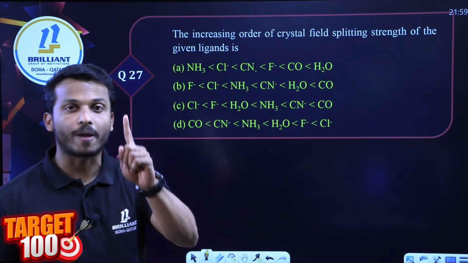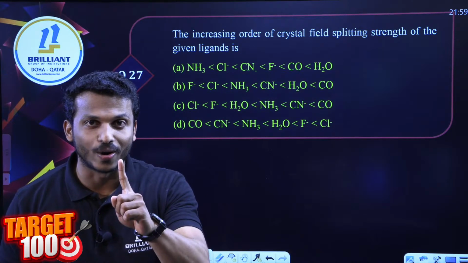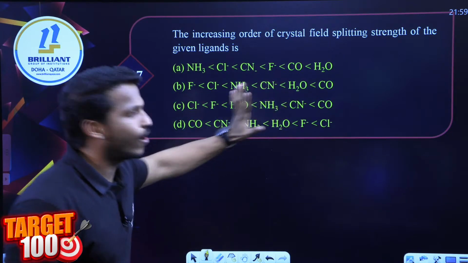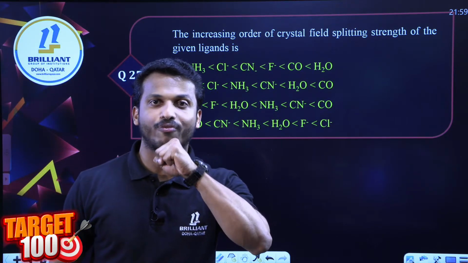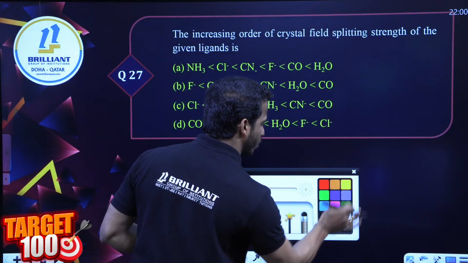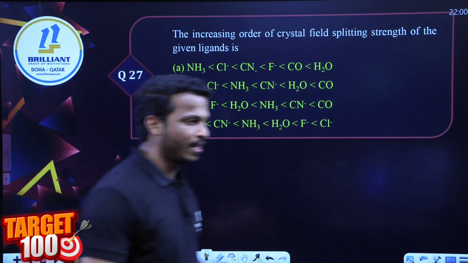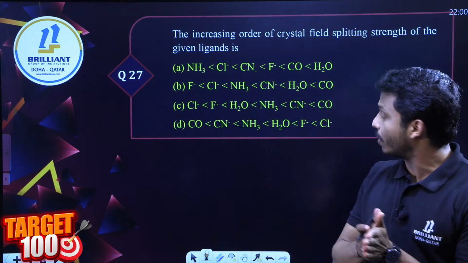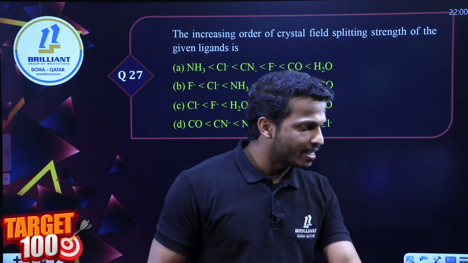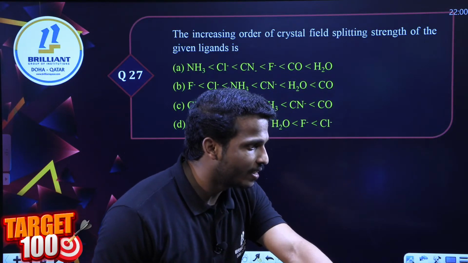The most expected question regards our spectrochemical series. Tell me, dear all, which is the correct order of the ligands according to their crystal field splitting power? Question number 27. Is it C?